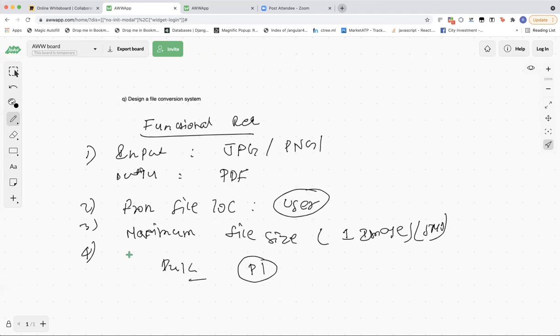Number of parallel processing. Number of parallel processing per user, you are asking? Okay, so it can be one of the non-functional requirements. If I'm understanding correctly, for a given customer you will allow only, let's suppose, 5 files to be processed in parallel, or in one day he can only process, let's suppose, 20 files? Not a day limit, but concurrently, at the same time.